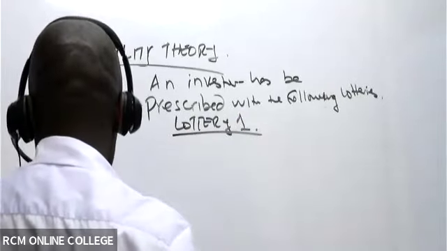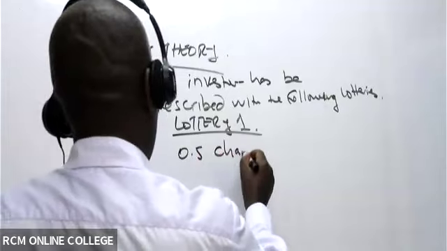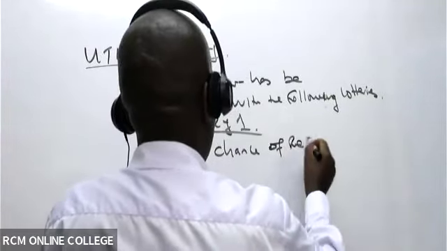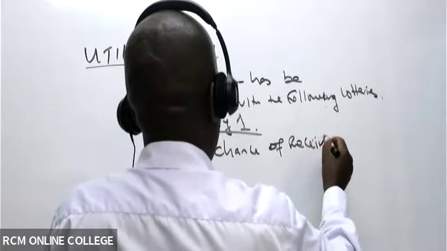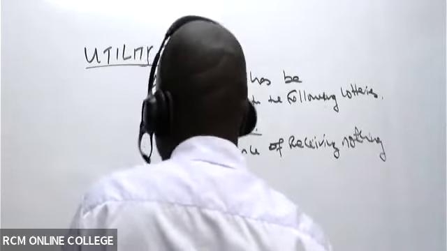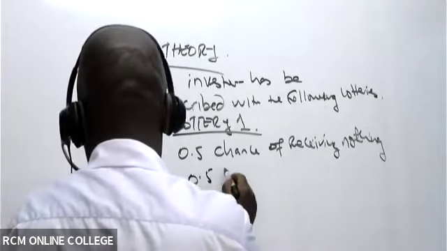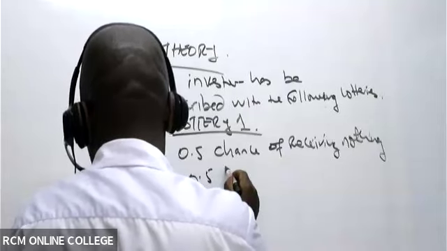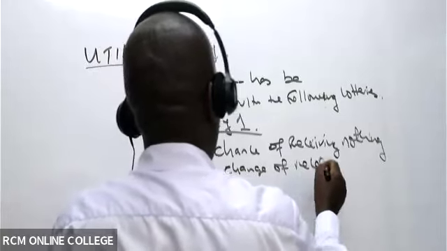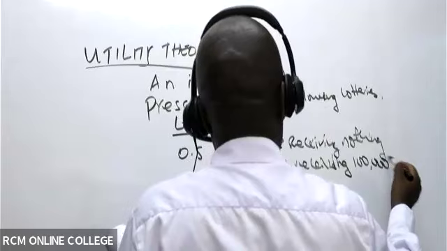So lottery one, what do we have here? We have a 0.5 chance of receiving nothing, and then we have a 0.5 chance of receiving 100,000.